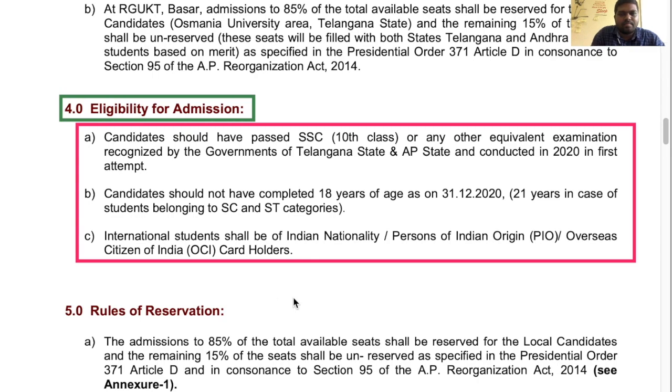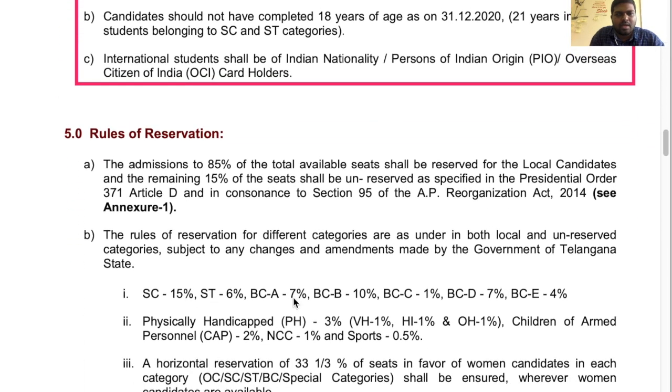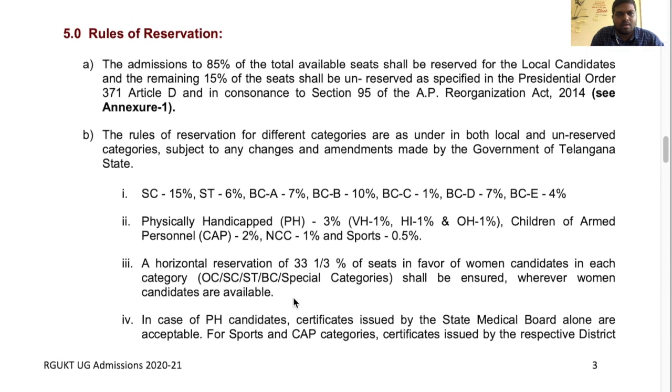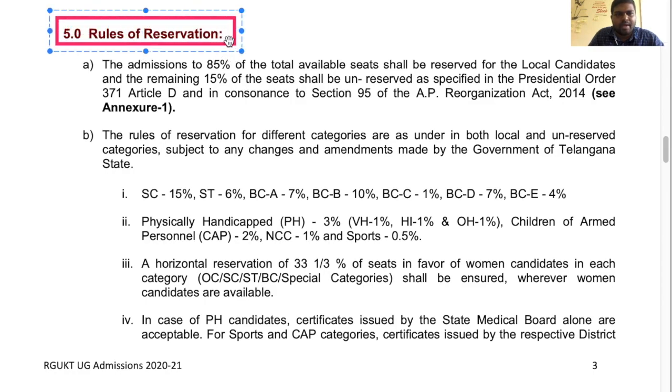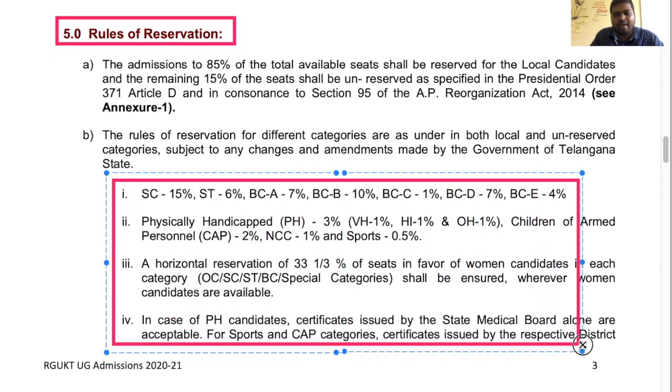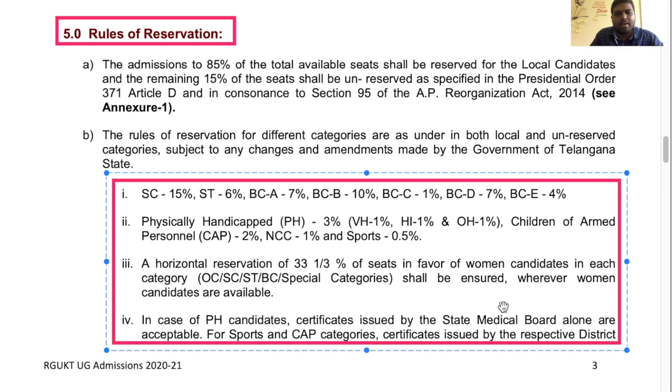In earlier videos, I already made one video regarding these rules of reservation, which is the same for this academic year also. Okay, so these are the rules of reservation. This is the same as the 2019 notification. So 85% for local category, 15% for non-local category, and SC 15%, ST 6%, BCA 7%, BCB 10%, BCC 1%, BCD 7%, like that, and women reservation 33.33%. So the complete reservation is the same as compared to the 2019 notification.